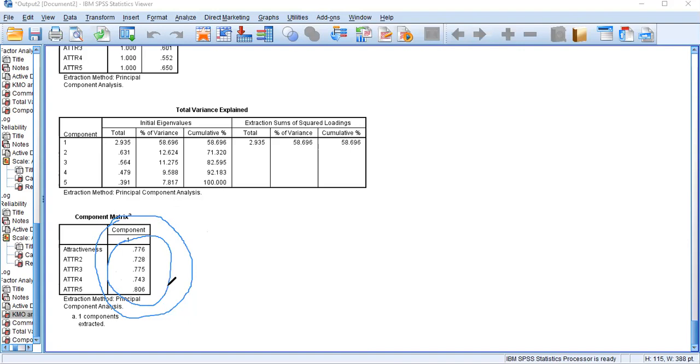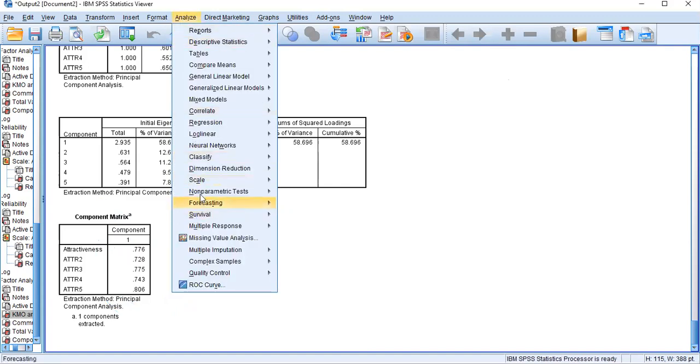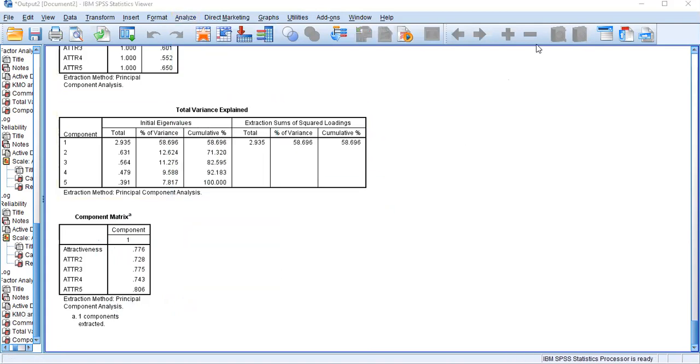But I'm summarizing the validity test again. Under the validity test, we conduct factor analysis: analyze, then dimension reduction, factor, select the variables, and run the model.